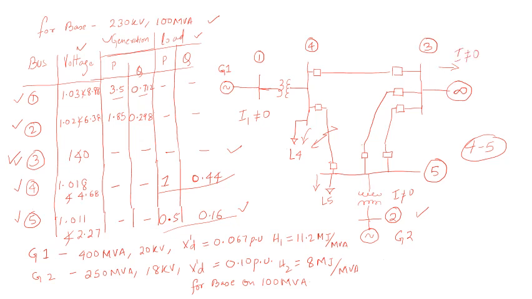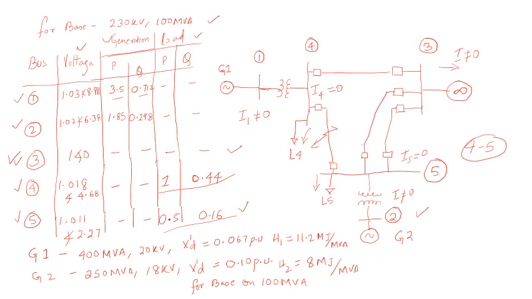Rest all the buses will have 0 current. So bus number 4 and bus number 5 will have 0 current because of the short circuit. And first we will be framing out the pre-fault condition.